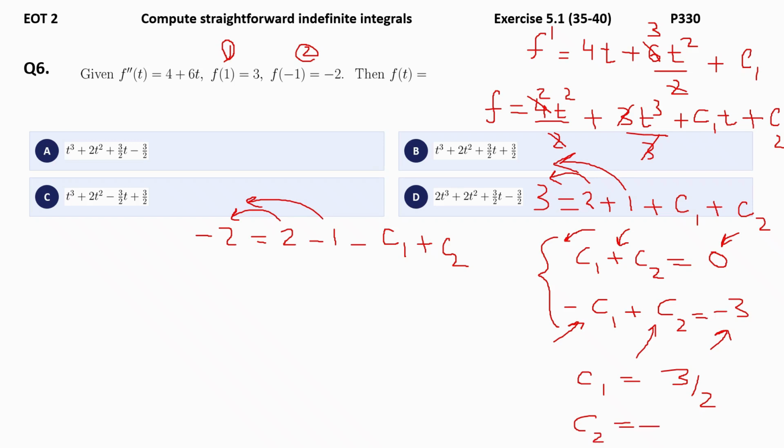Now you will start checking the options. First of all, negative 3 by 2 is C2. So you will rule out B and C. Positive 3 by 2t remains the same, 2t square remains the same. So A value decides, that is just t cube. That means option A is the right answer.